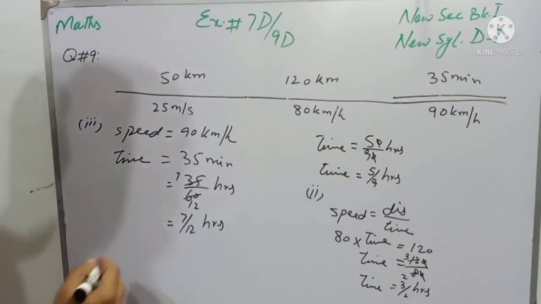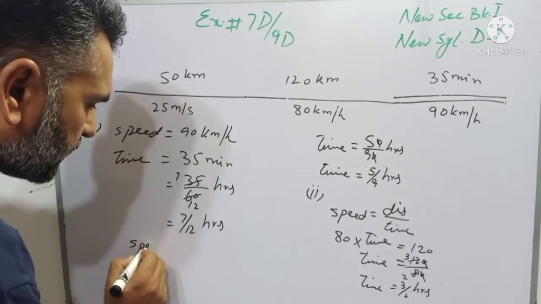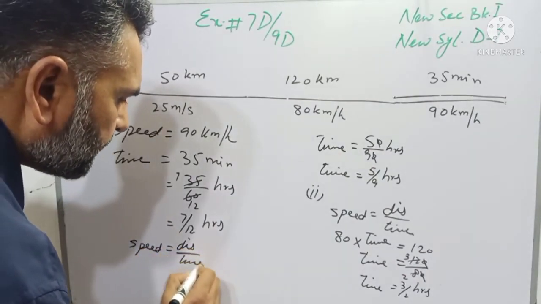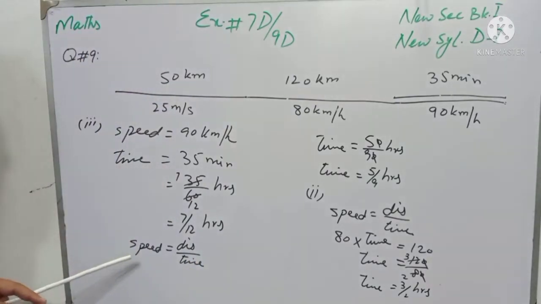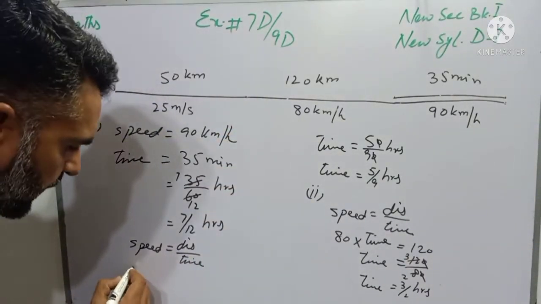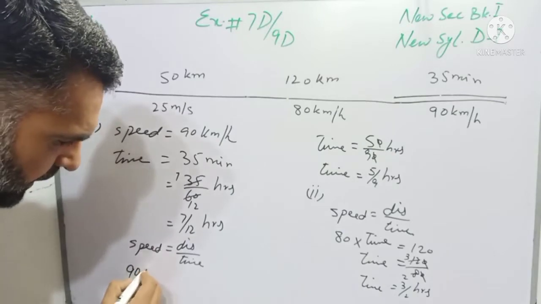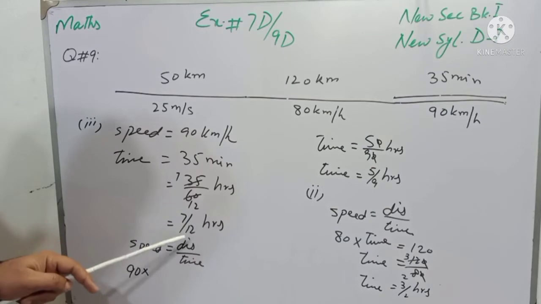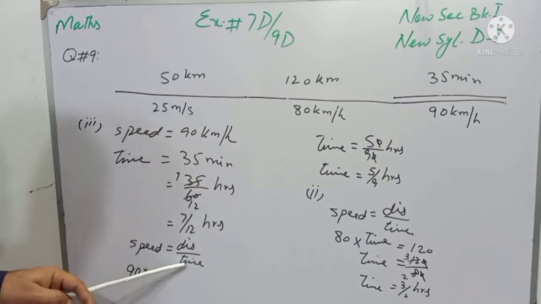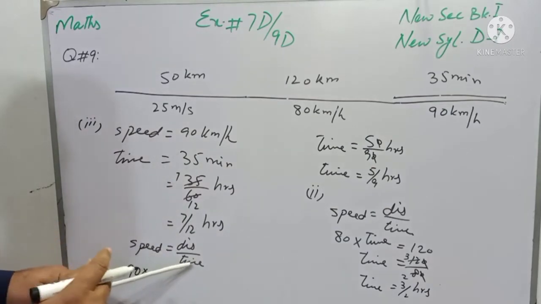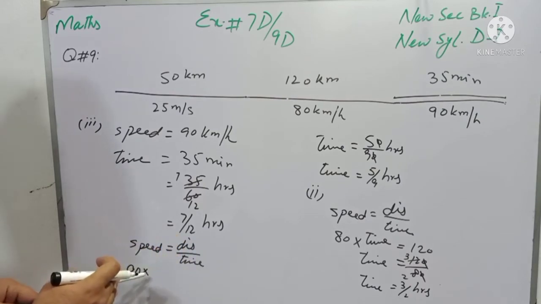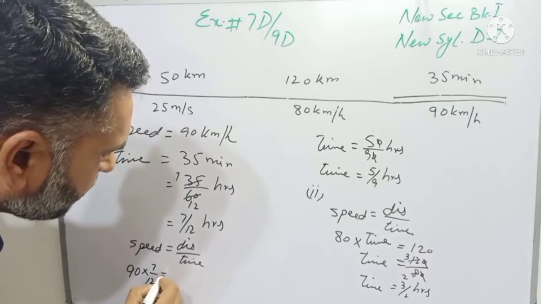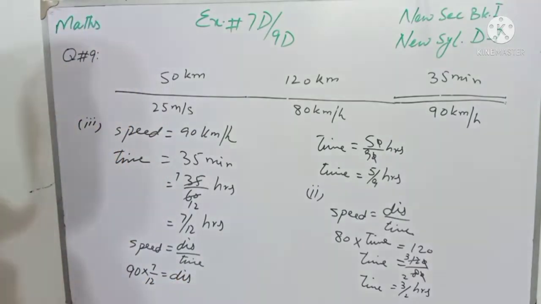Again we will apply the same formula, speed is equal to distance over time, and speed is given, that is 90 kilometer per hour, and time is given, time we have found it out, that is 7 over 12, and it is dividing on the left side, right side. When we transfer it to the other side, it will multiply and is written as 7 over 12 is equal to distance.